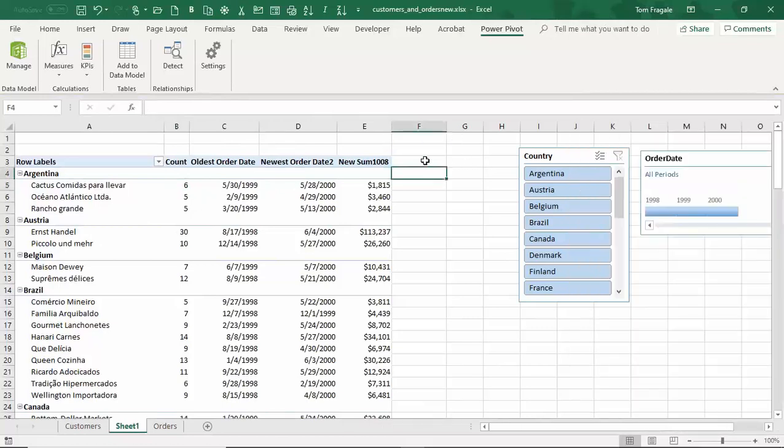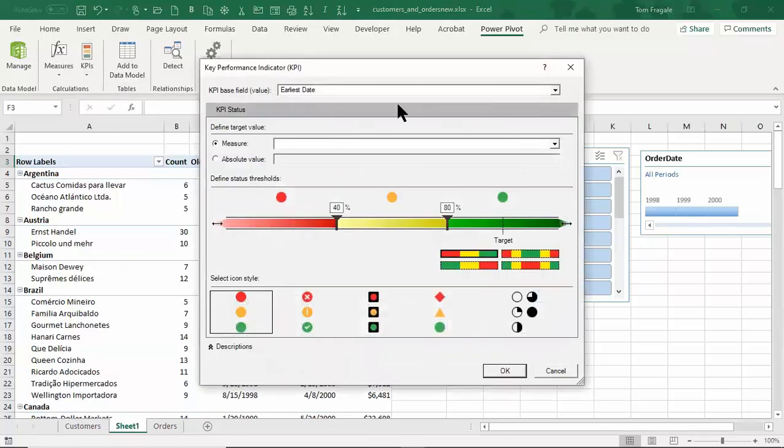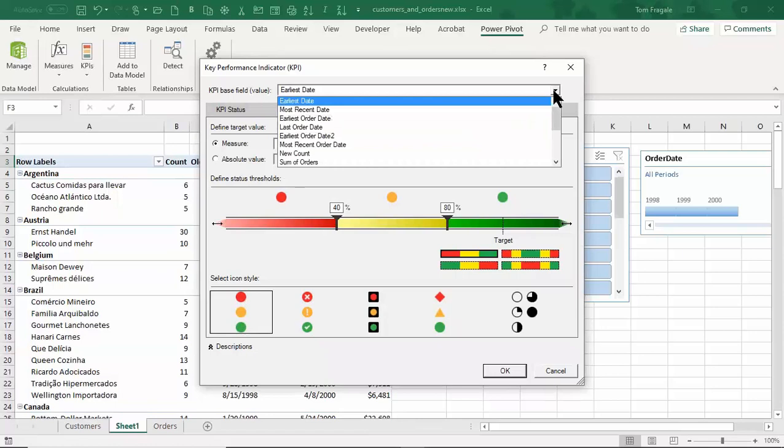Now, watch how we're going to make a KPI. It's going to be a visual tool, really nice tool here. So I'll pick the PowerPivot, and I'll pick KPI, which means Key Performance Indicator, and I'll say New KPI. You see, when I click on this pull down, the KPI has to come from a measure. These are ones that may be done in the previous session. So let's find the one that we just made.